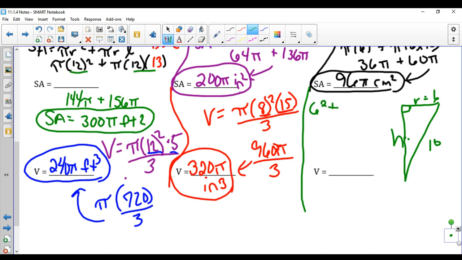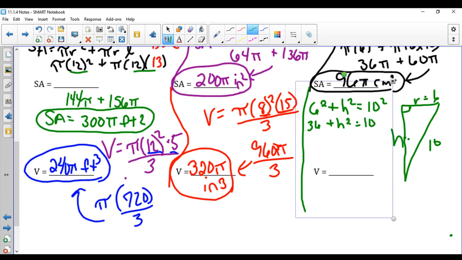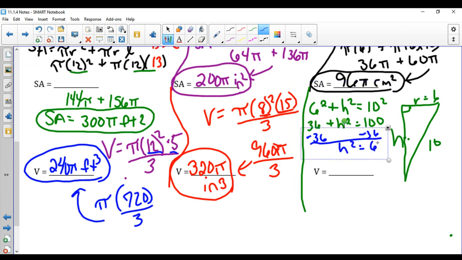So 6 squared plus our height squared equals 10 squared. Some of you might recognize this triangle as a duplicate of a triangle that we've used quite a bit. Our 3, 4, 5 triangle, if we double it, it gives us a 6, 8, 10 triangle. So there's our height.